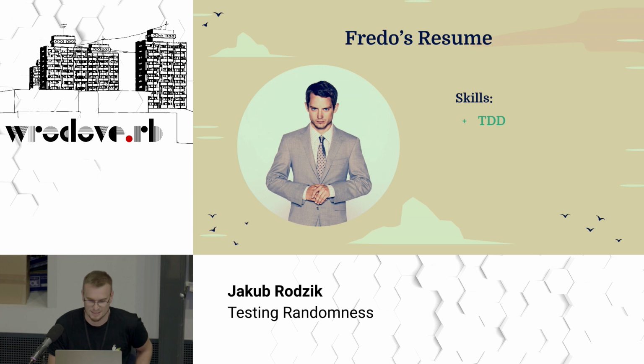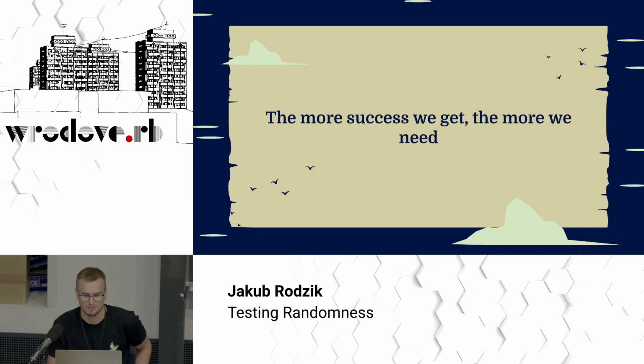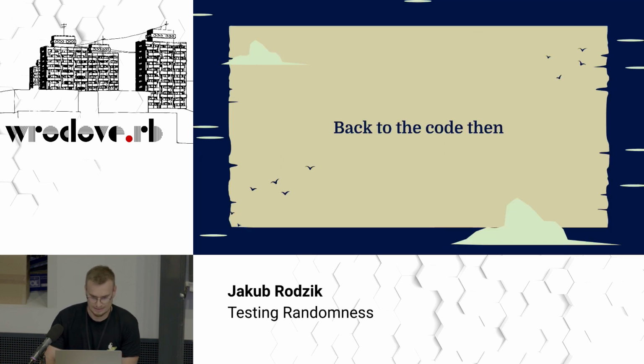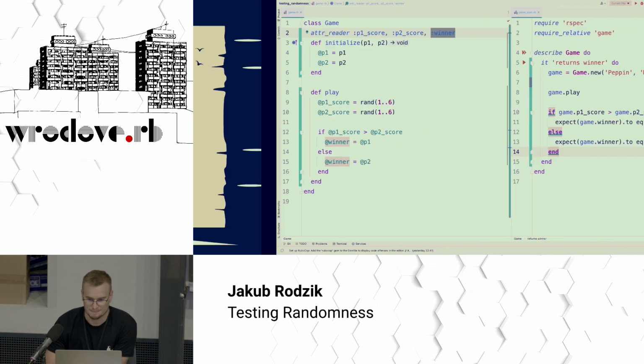Company earns a ton of money, and we want some improvements, right? Because we already validated our idea. It's great, it's fantastic. We need some more. So we have a new quest here. Basically, let's add a draw, right? Because right now it's only one or the other, but sometimes both of them will roll the same number, and it's supposed to be a tie. Well, that doesn't sound that bad, right?